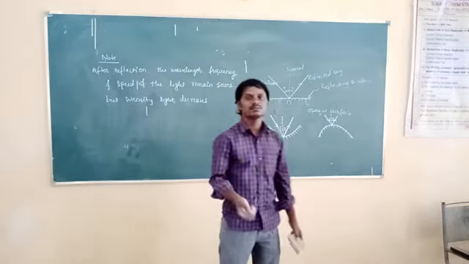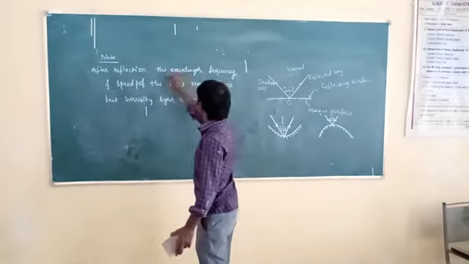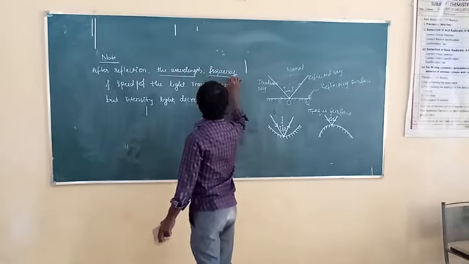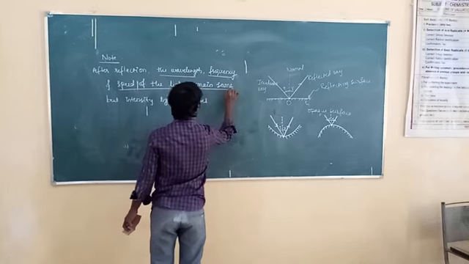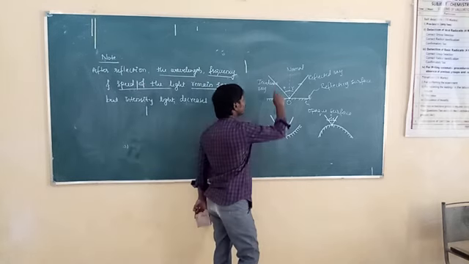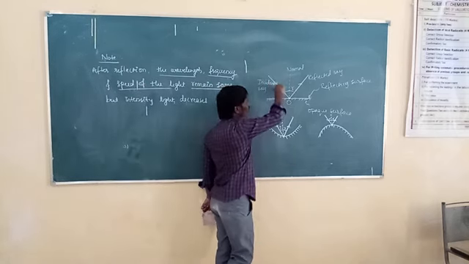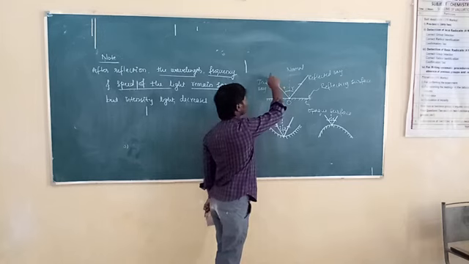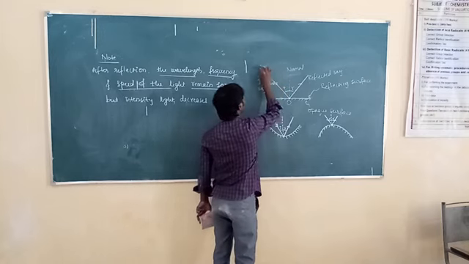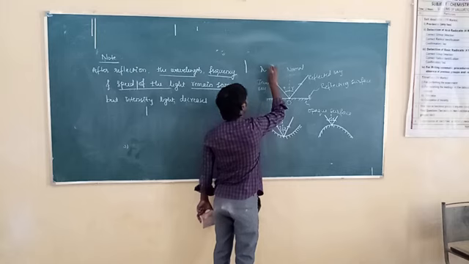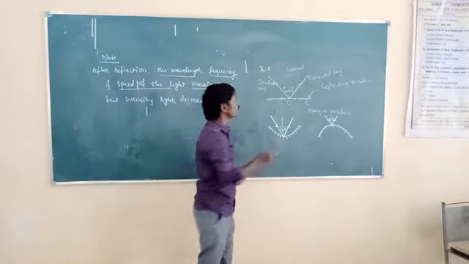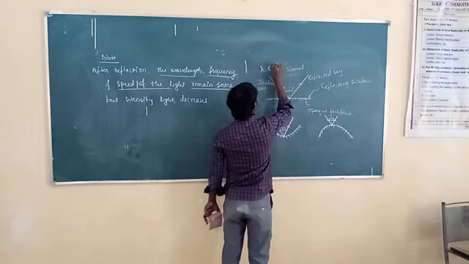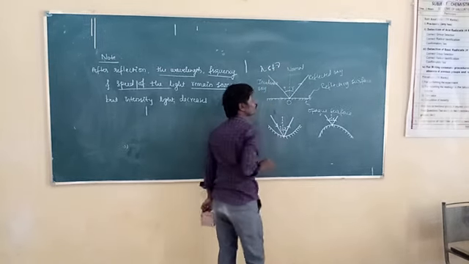But which factors remain the same here? The wavelength, frequency, and speed of the light all remain the same after reflection. So before the light is incident on the mirror, take wavelength as lambda, speed as c, and the frequency of the light as nu.